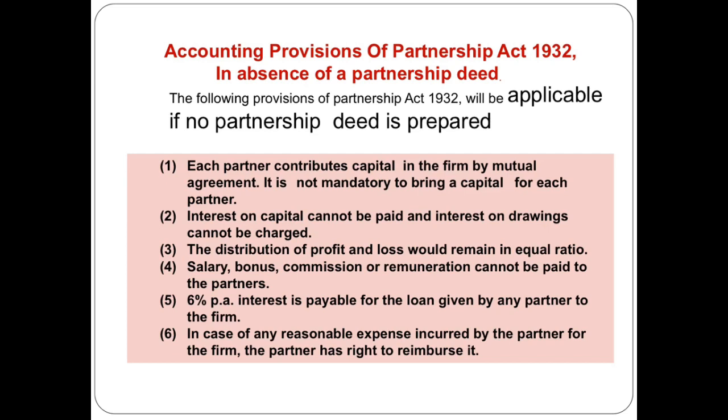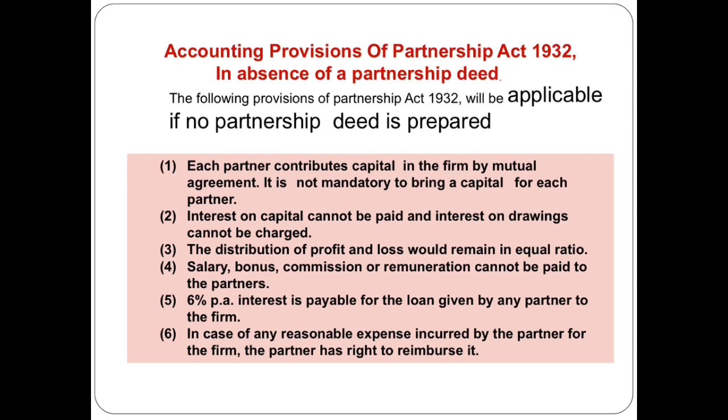Interest on loan given by any partner is 6% if deed is silent on that particular aspect. Again, 6% interest per annum is payable for the loan given by any partner to the firm if rate of interest is not mentioned in partnership deed.